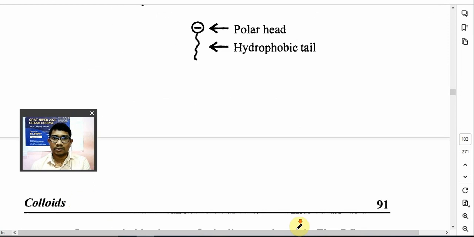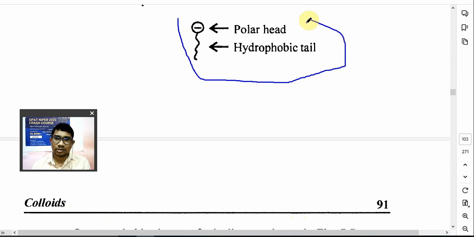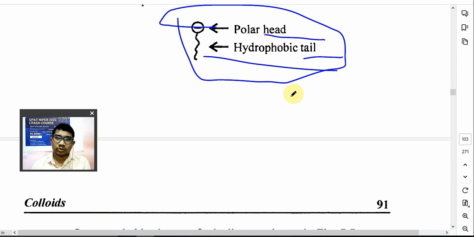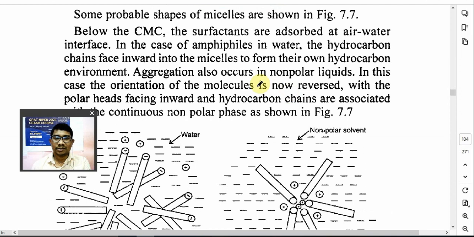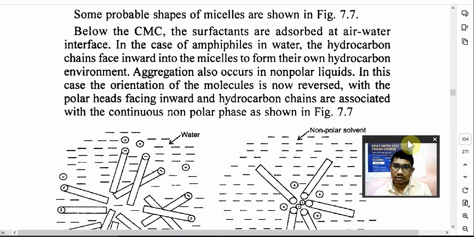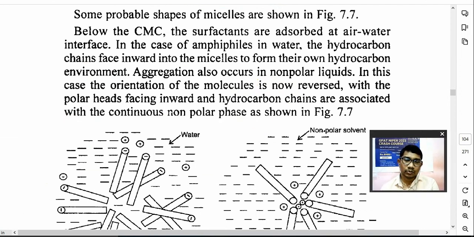Now you can see, जो भी surfactant है that will be represented as this. उसमें क्या होगा, polar head होगा and hydrophobic tail. Polar मतलब water soluble होता है, ये hydrophobic होता है. Now there will be formation of micelle when, if you add a surfactant to water, initially the molecules of surfactant will behave as a single entity, but definitely if you increase the concentration of that substance, there will be formation of micelle.